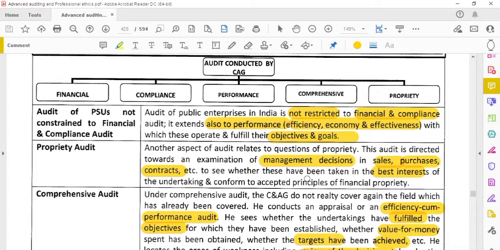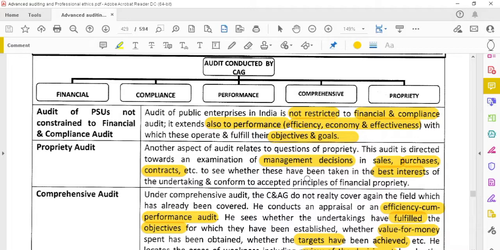If they are making purchases, they have to see who is the cheapest supplier and who is providing quality raw materials. They have to compare everyone and then buy. They should not spend just because it is government money. They have to spend so as to get maximum benefit at minimum cost.